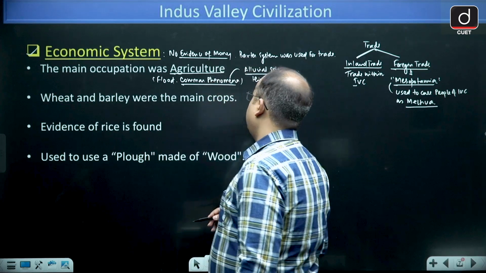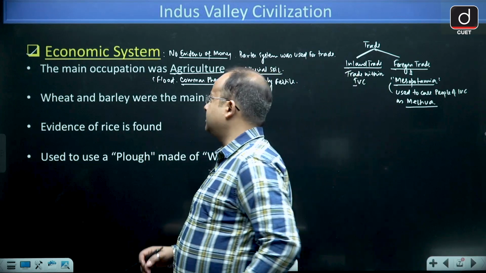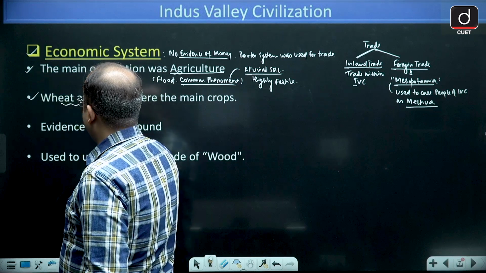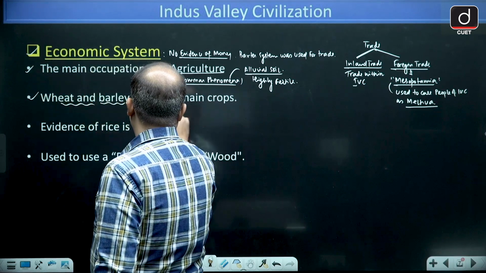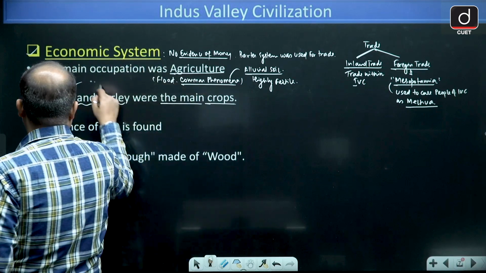Therefore the main occupation of people was agriculture, and wheat and barley were the main crops, the staple crops of Indus Valley people.